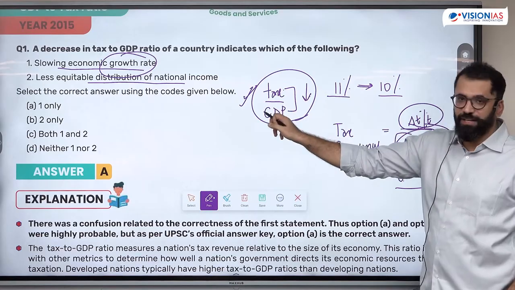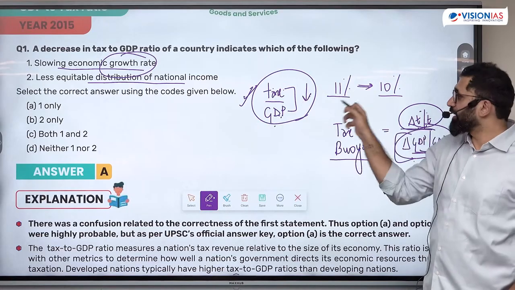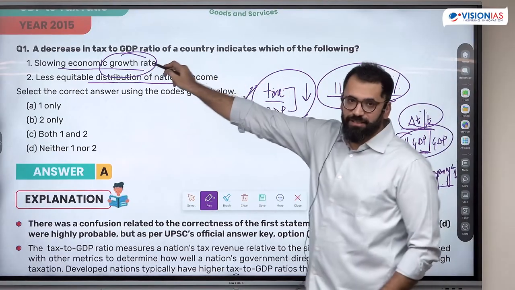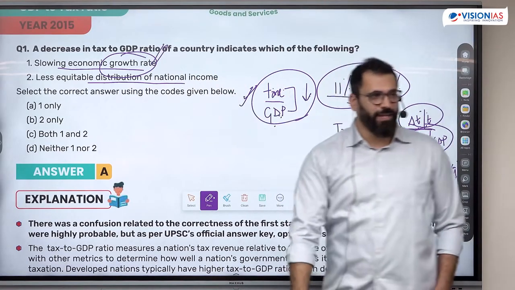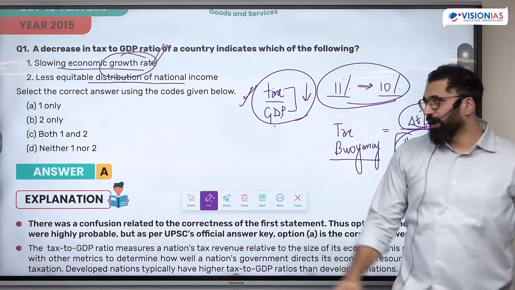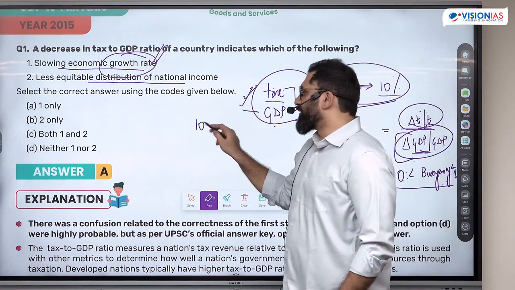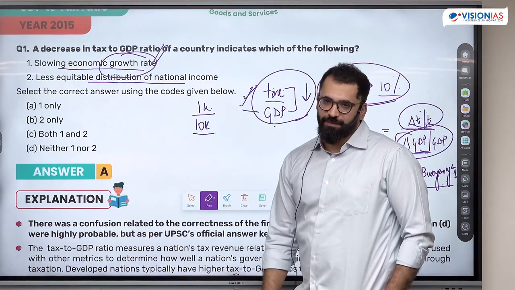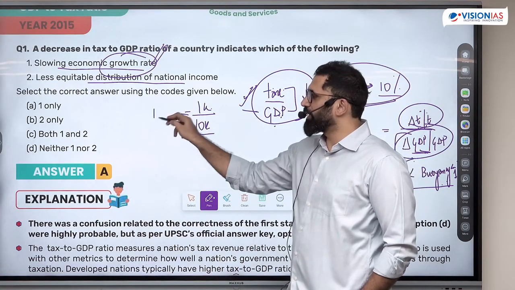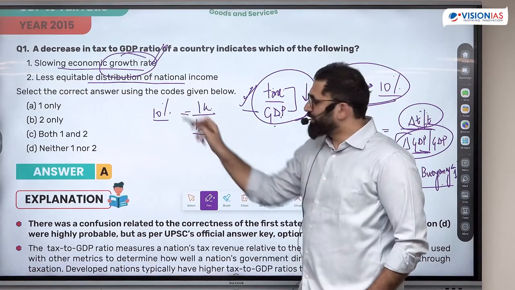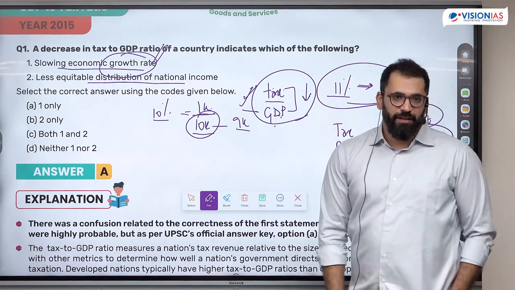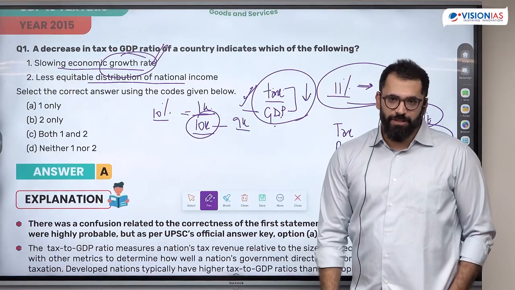That means if GDP decreased, my tax collected also decreased and the ratio fell to 10%. That means this can be the case. With a slowing GDP, say I had a GDP of 10,000. In 10,000, 1,000 was my tax collected. This is the 10% tax to GDP ratio. Next year, I am getting 9,000 as my total GDP.